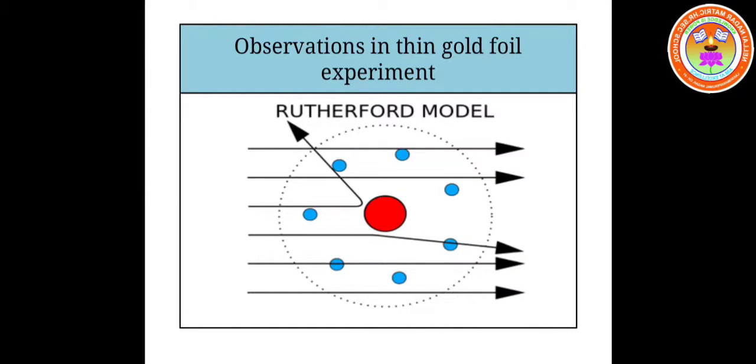After conducting the famous alpha scattering experiment, Ernest Rutherford made some observations from that experiment. The first observation was that most of the alpha particles passed through the atom.